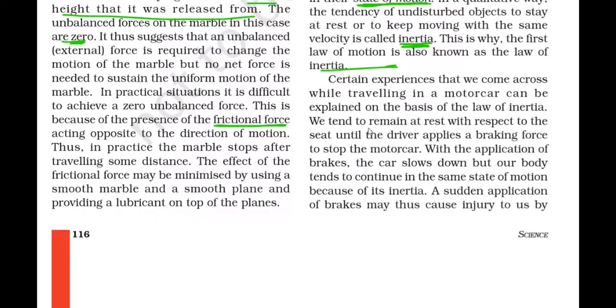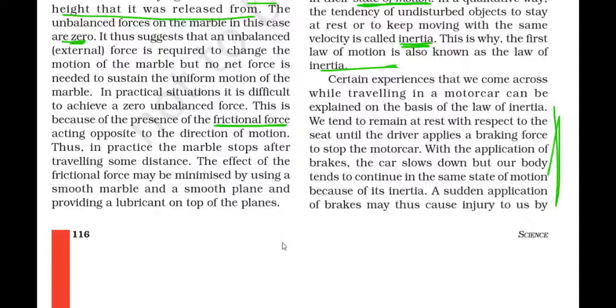Now, certain experiences that we come across while traveling in a motor car can be explained on the basis of the law of inertia. We tend to remain at rest with respect to the seat until the driver applies brake to stop the motor car. With the application of brake, the car slows down, but our body tends to continue in the same state of motion because of inertia. So this is one of the examples.